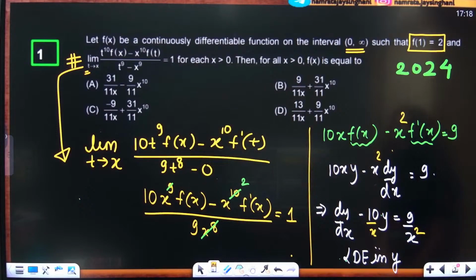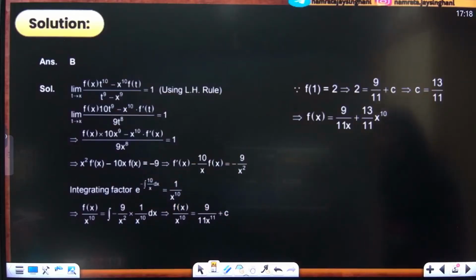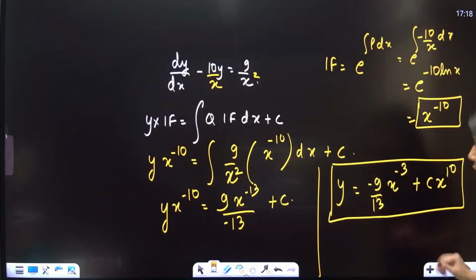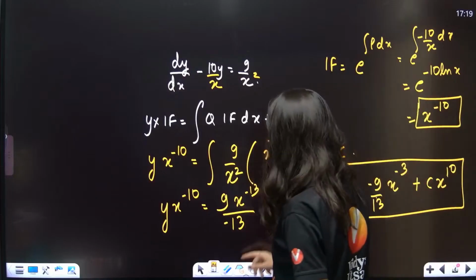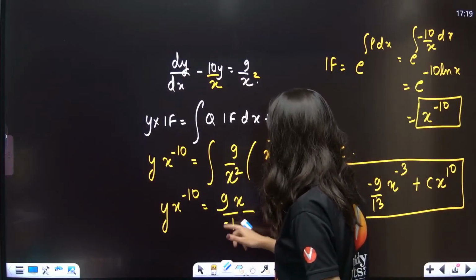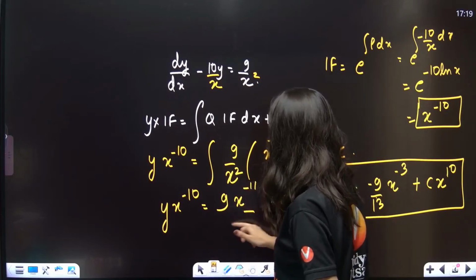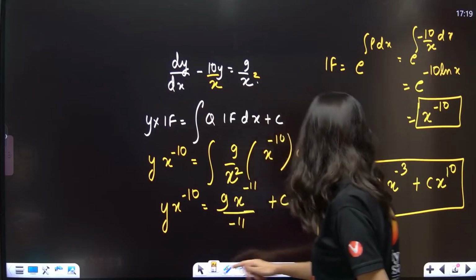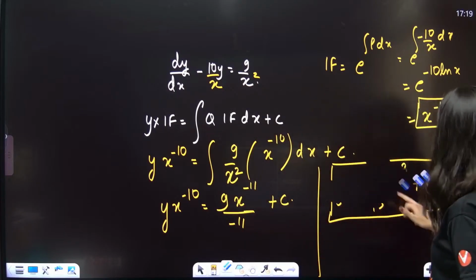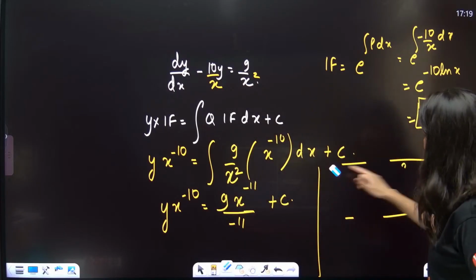Now if you see that f of 1 is actually equal to 2. Integrating factor we have calculated. This is minus, oops, one more mistake I have done. Minus 12 plus 1 is actually minus 11. Minus 11 upon minus 11. What kind of mistakes am I doing? Yes, now it's correct. Now it's perfect.